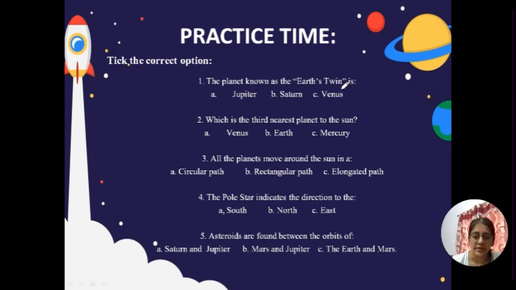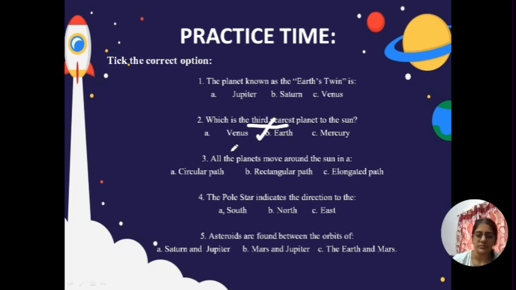So the planet known as Earth's twin is, which is the planet? It is Venus, right? Why it is called Earth's twin? Because it is similar in size and shape to that of Earth. Then, which is the third nearest planet to the sun? We learnt about the solar system. We got a trick to remember. My very efficient mother just served us nuts. Okay, so the third one is E for Earth.